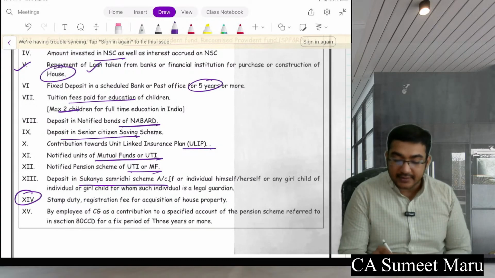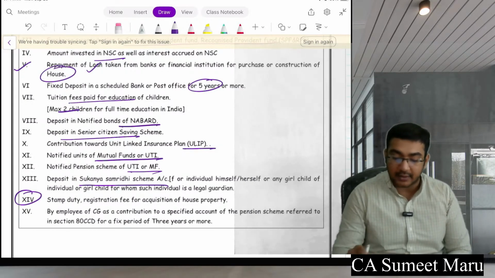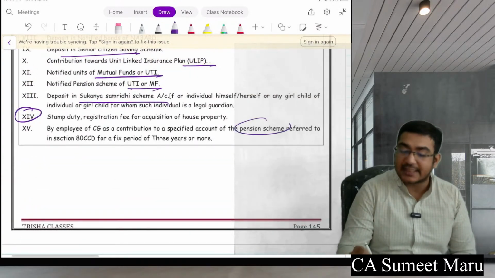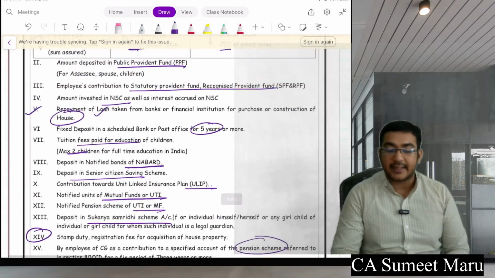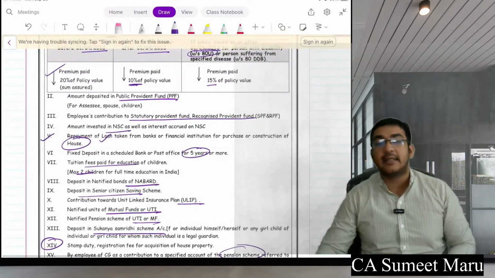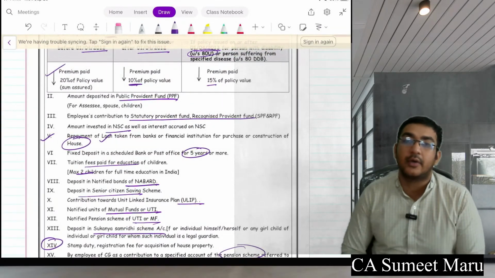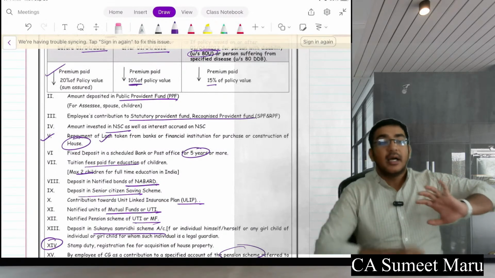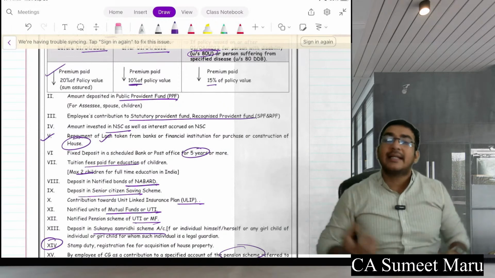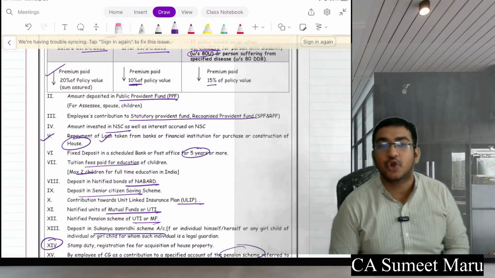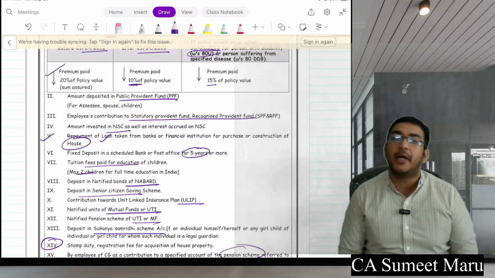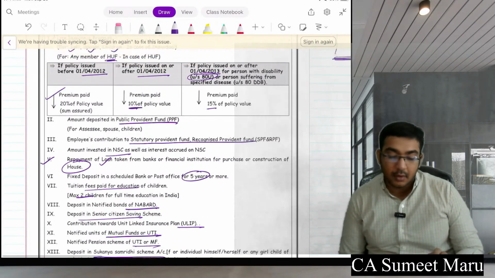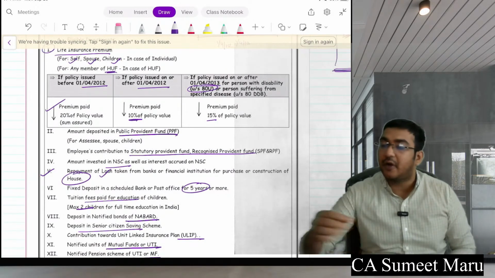Further, if the employee is a central government employee, he will get the deduction for the pension scheme as well. So see, so many things are available to him if he invests in any of these or makes any of these expenditures. But remember, ये सब कुछ मिलके maximum how much he can take outside of the shop? The watchman allows only 1.5 lakh. That's it. Okay. Please go through it carefully. Ask me if you have any questions.